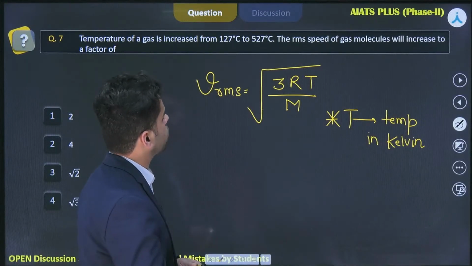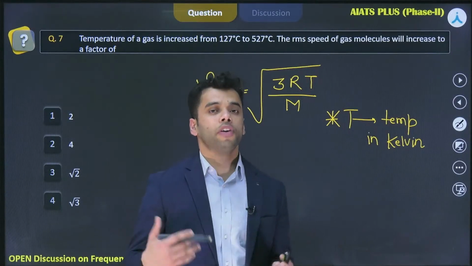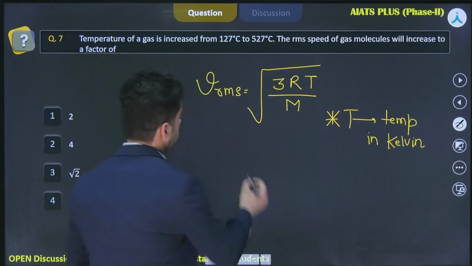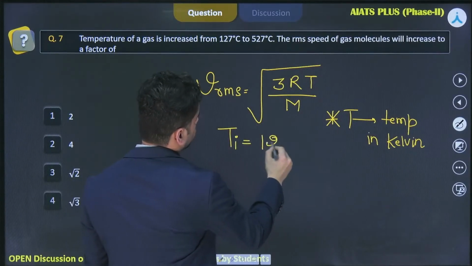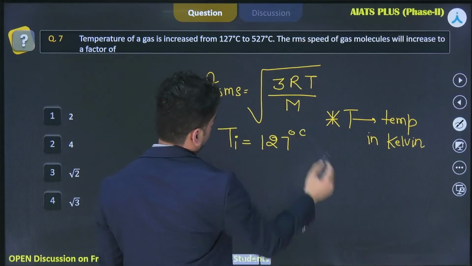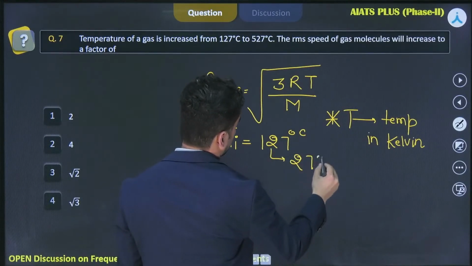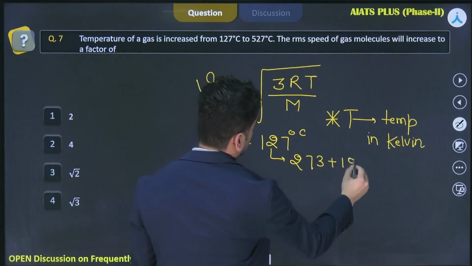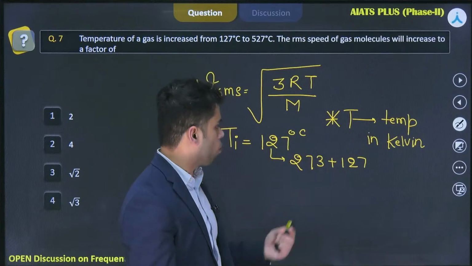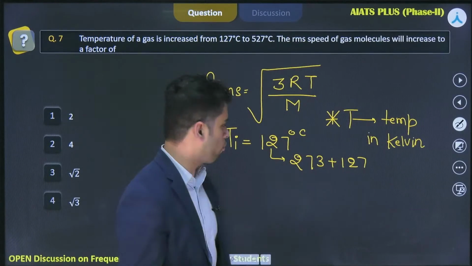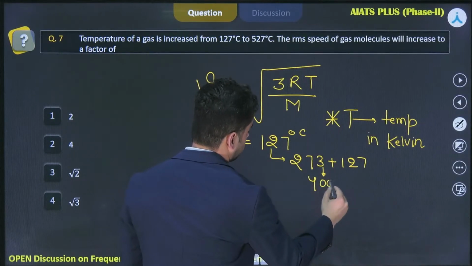The RMS speed of gas molecules will increase by a factor of what they are asking you. Now the initial temperature is 127 degrees Celsius. So you convert it into Kelvin. So you add 273 plus 127, right? So 27 degrees Celsius is 300 Kelvin. So 127 degrees Celsius should be 400 Kelvin. So it will come out to be equal to 400 Kelvin.